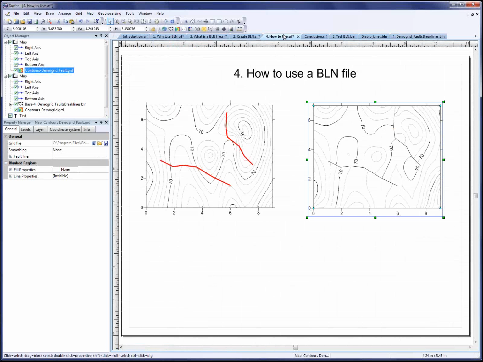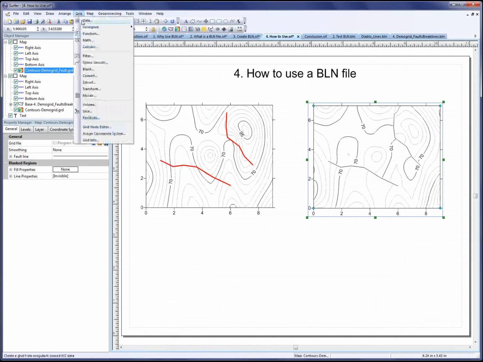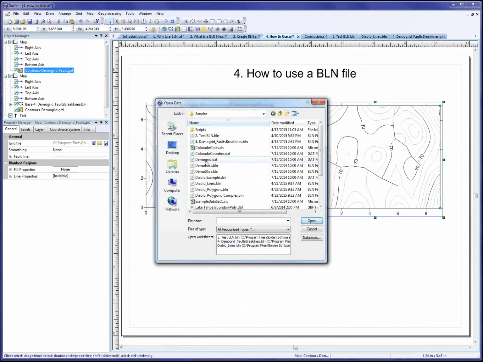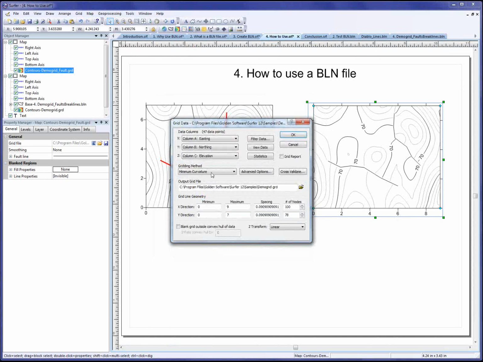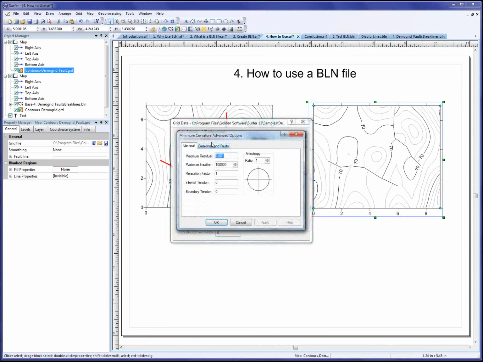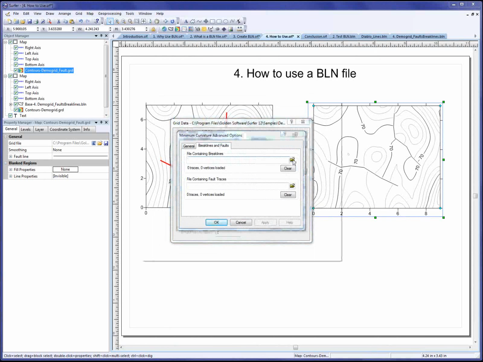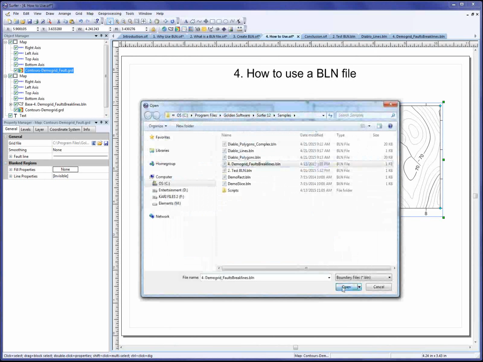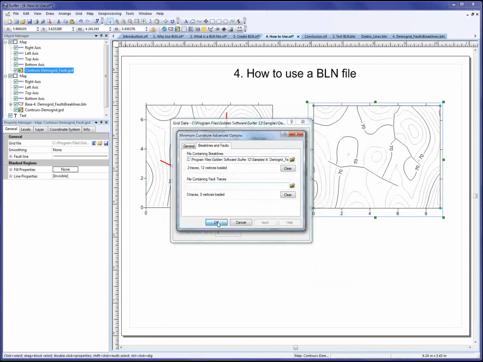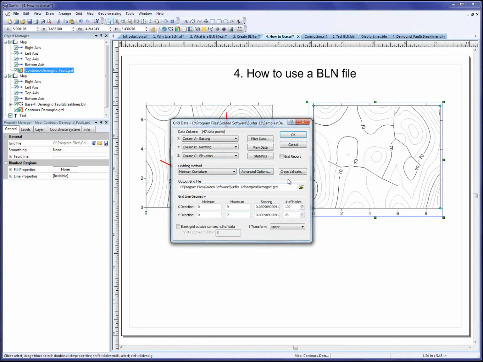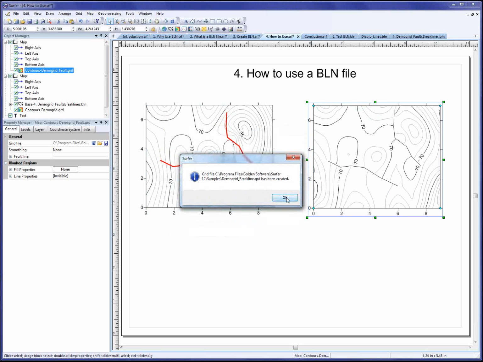So to use this as a breakline file, I'll click Grid Data, select the data again, and click Open. I'll keep the gridding method set to minimum curvature, click Advanced Options, click on the Break Lines and Faults tab, and this time add the BLN file as a breakline file, not a fault file. Click OK, change the output grid file name, and click OK. And the grid file has been created.